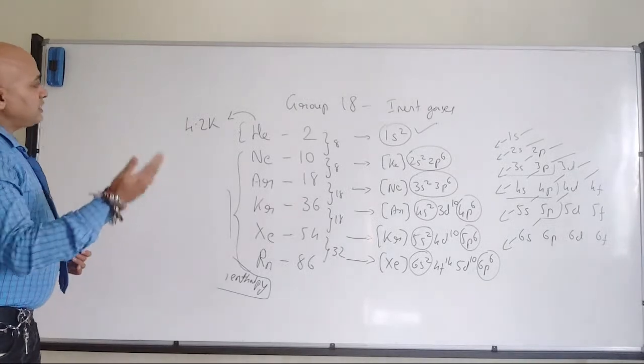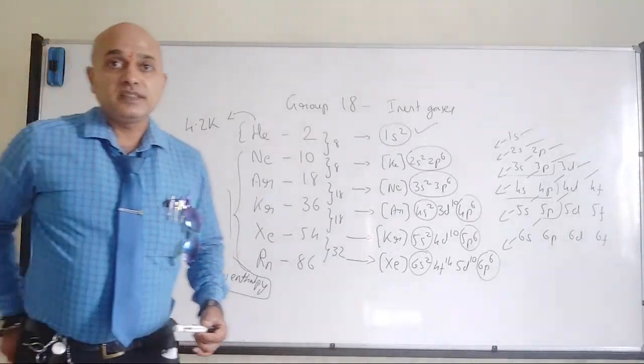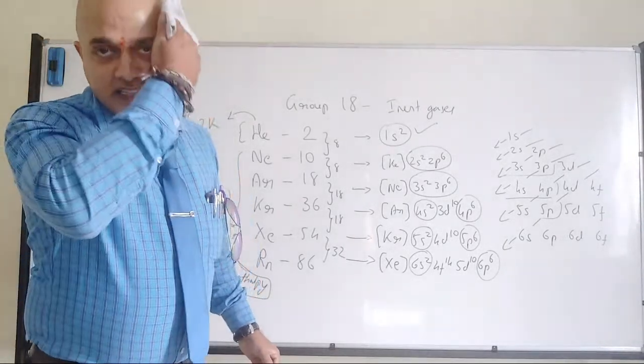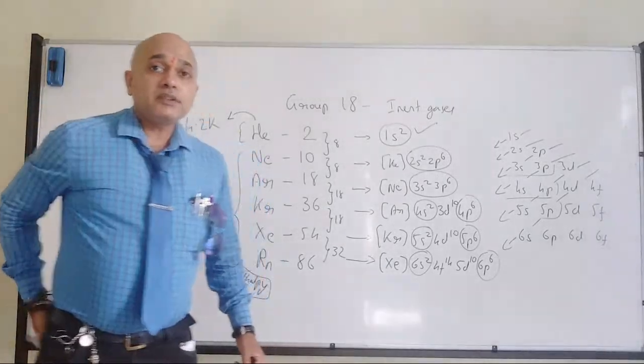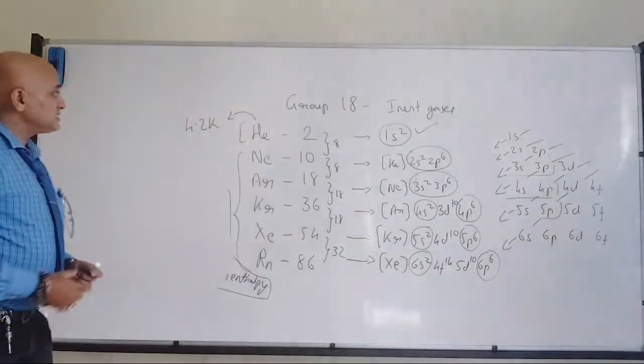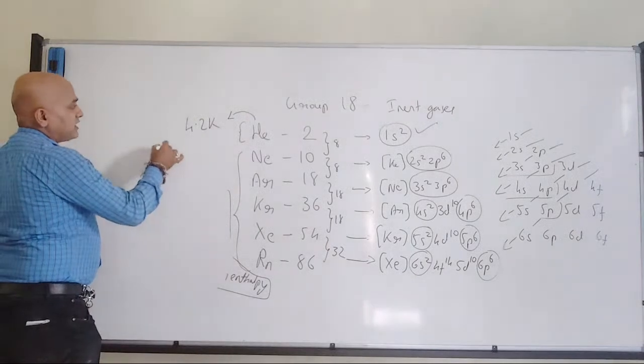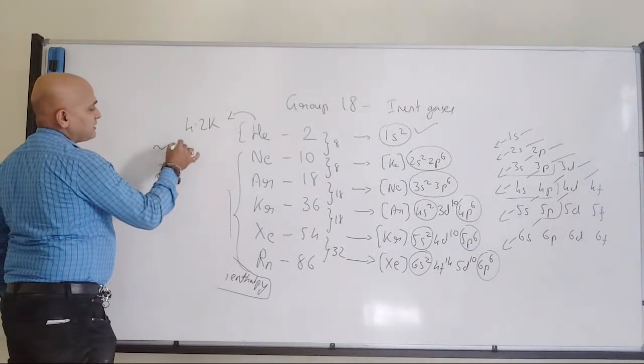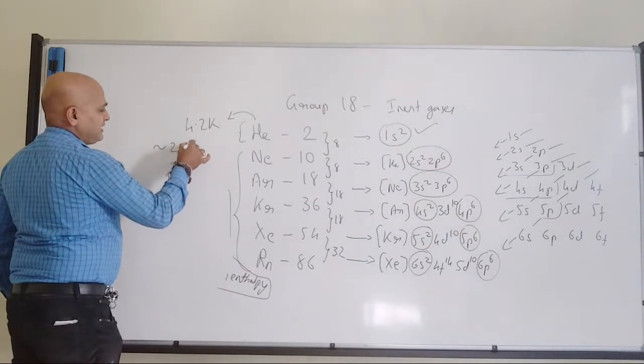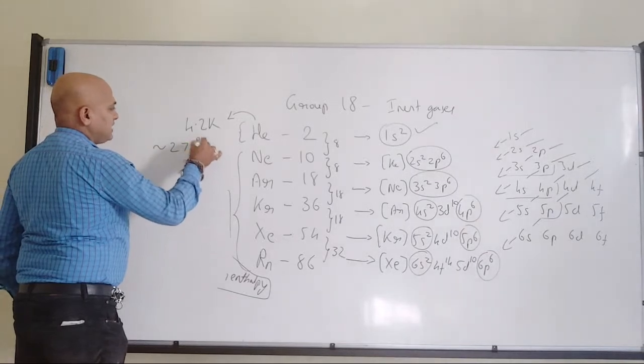If I want to convert into degree Celsius, always we will go with degree Celsius. So when I am converting it, it is approximately minus 273 degrees Celsius.